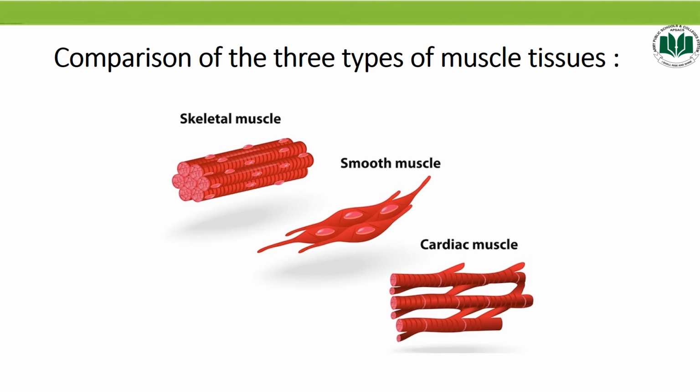Nervous system can only modify the rate of pacemaker. Okay, number 6, both cardiac and smooth muscles are involuntary. Involuntary means they are not under the control of our willpower or wish, while skeletal muscles are voluntary in action. They can be controlled by our willpower or wish.